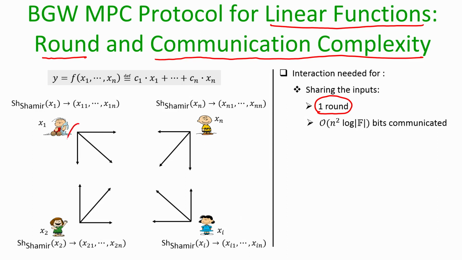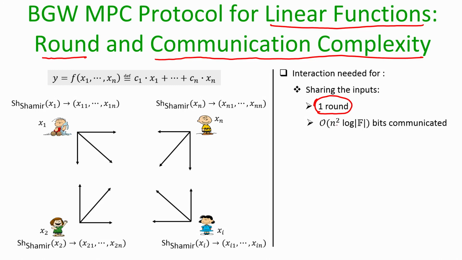So when P1 is sending its shares, P2 can also start sending its shares, because the channels are independent. That is why overall it requires one round of communication. The sharing does not happen sequentially; it happens in parallel. That is why it requires one round.